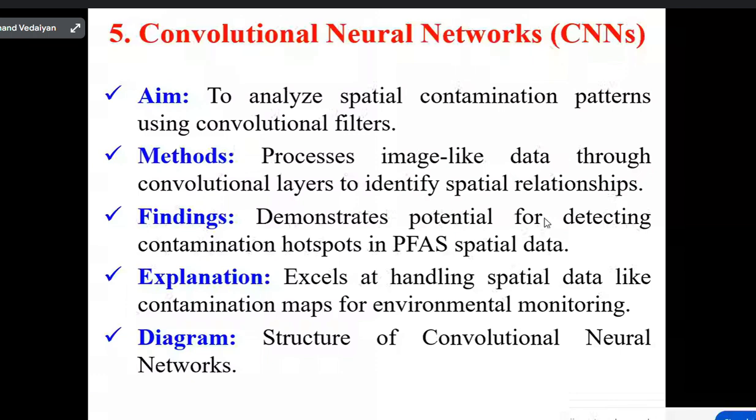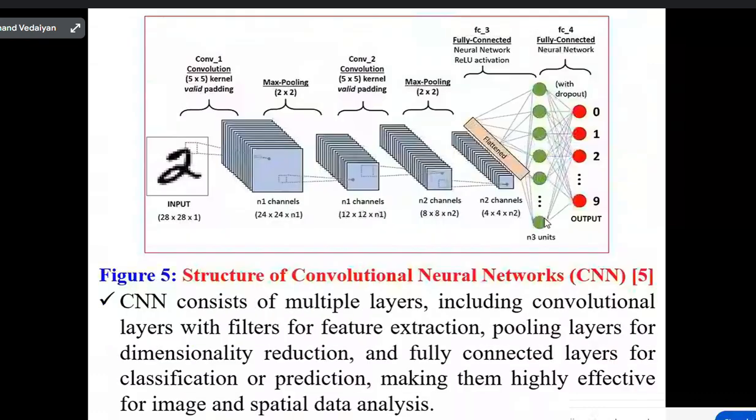Structure of convolutional networks. I have taken an example of known techniques only. This is the diagram and structure of convolutional neural networks, that is called CNN. We have raw material like input data with a number of images. Then we are performing convolution one operation, 5 by 5 kernel, valid padding. Then we are sending to max pooling.